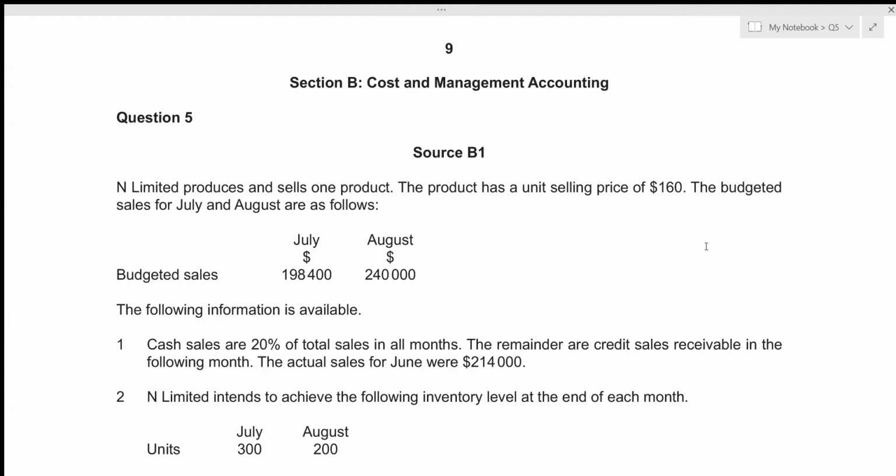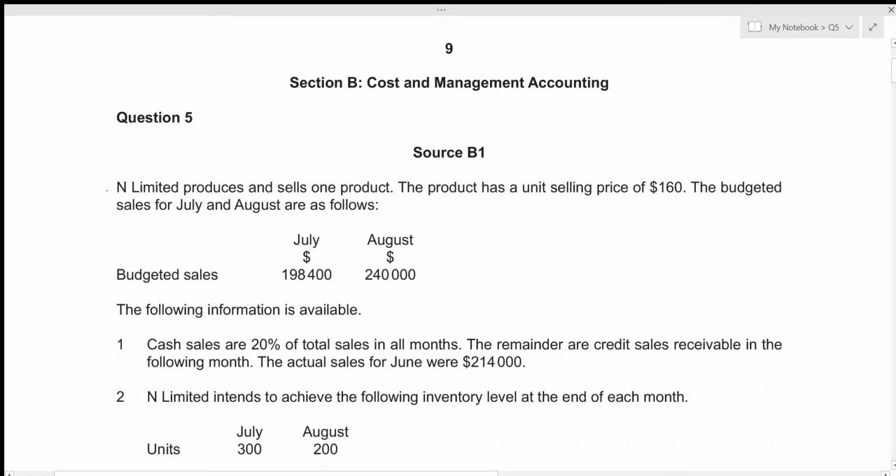Hi everyone, today we'll be going over accounts May-June 2021, paper 3-3, question number 5. This is structured paper 3, which consists of 6 questions, each of 25 marks, and we are also given a time limit of 3 hours. So we will be attempting to solve each question under 30 minutes. And this question number 5 is a part of section B, which relates to cost and management accounting. Now, without any further delay, let's get started.